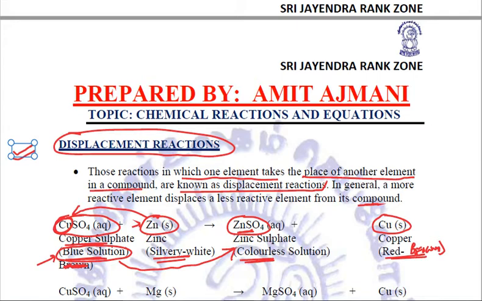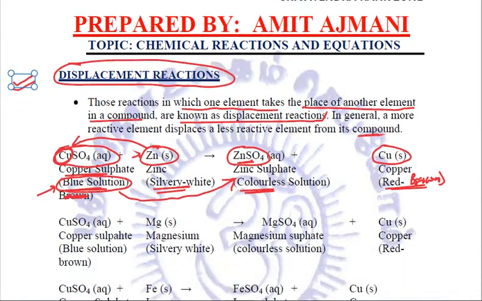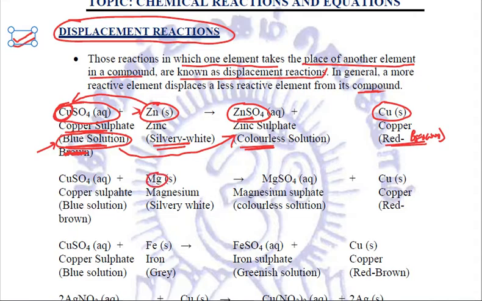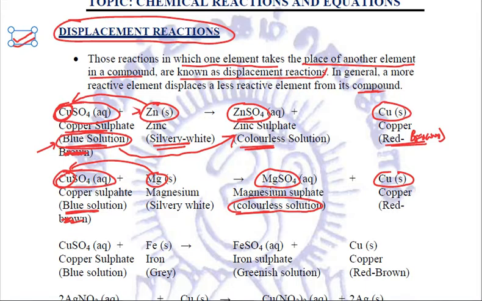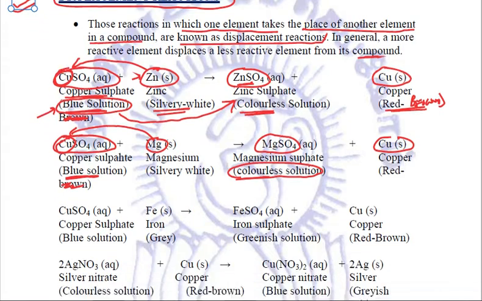Got it? Next example, if we add magnesium in the same copper sulfate solution, now magnesium is also more reactive, so it will displace copper and come in place of copper and form magnesium sulfate. Copper will be produced. Once again, copper sulfate is of blue color, magnesium sulfate is colorless, so again the blue color of copper sulfate will fade away.